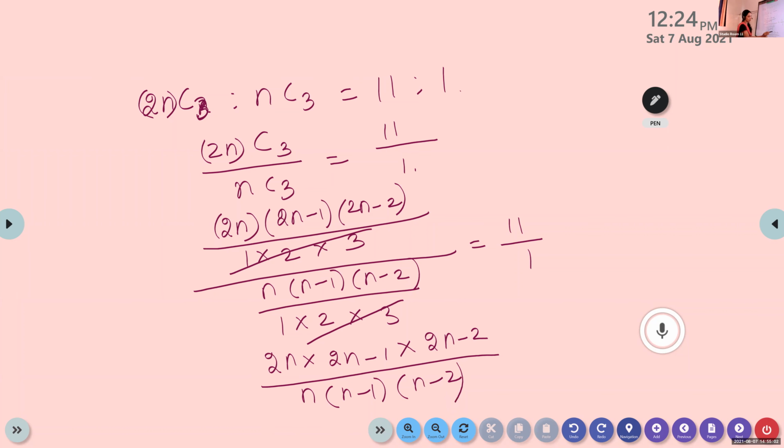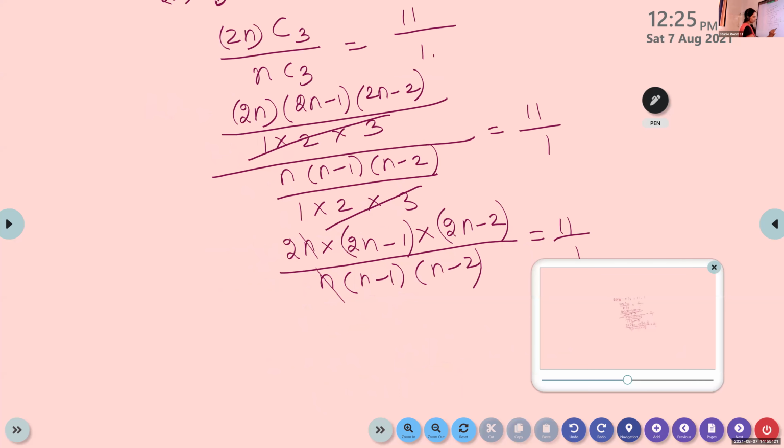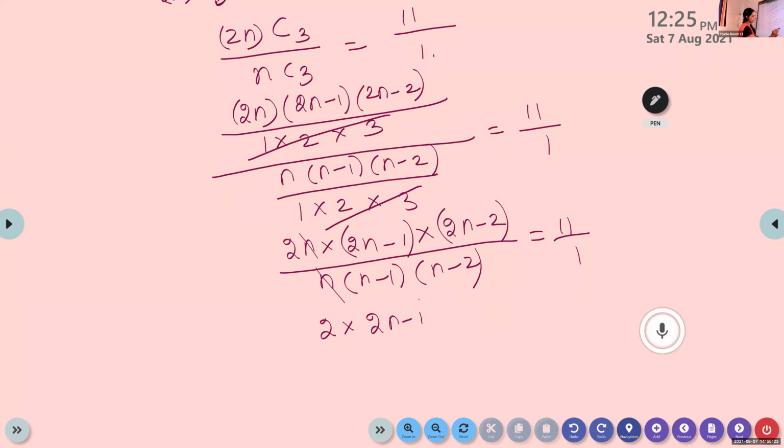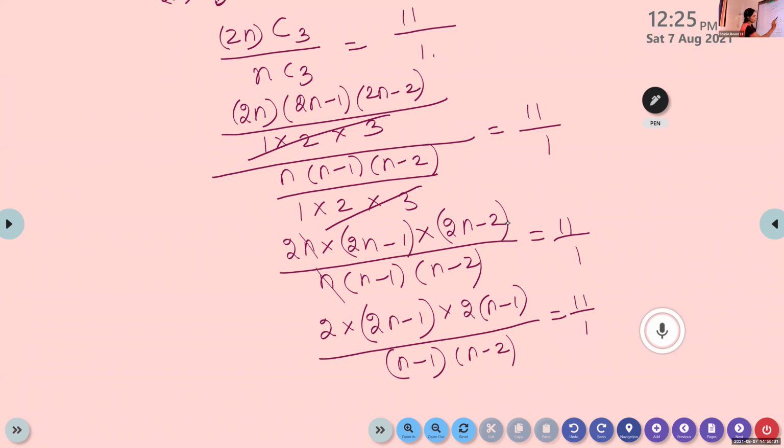Now here, the n in 2n and the denominator n will get cancelled. Similarly, from 2n minus 2, we can take 2 outside. If you take 2 outside, we will get n minus 1 by n minus 1 into n minus 2 is 11/1.